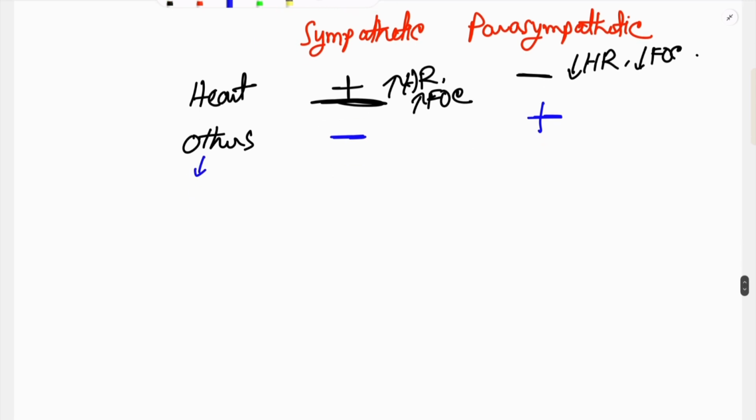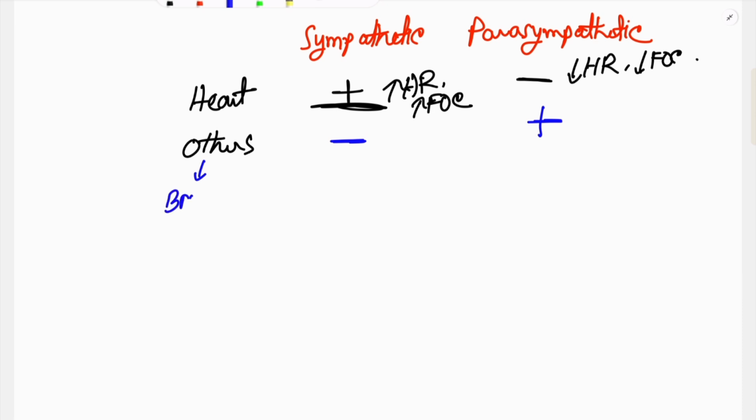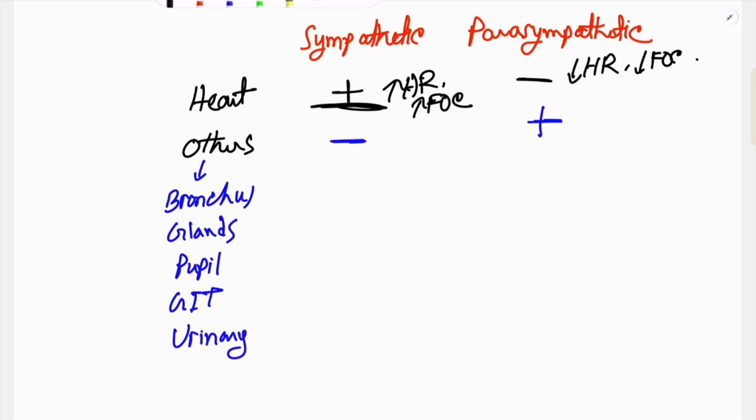By other organs we mean bronchus, glands, pupil of eye, gastrointestinal tract and urinary bladder and many more, but these are must-knows for this chapter. So we said that the sympathetic nervous system inhibits all these organs. So when bronchus is inhibited, there will be bronchodilation. When glands are inhibited, the smooth muscle of glands is not contracted, so there is decrease in secretion of glands.